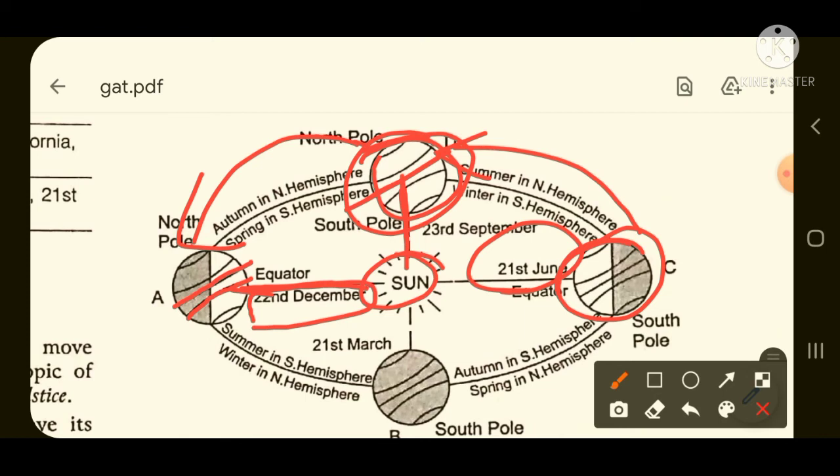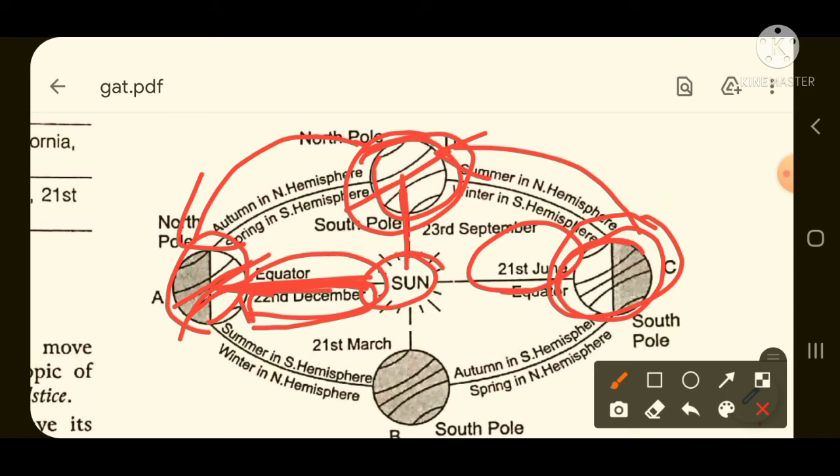So if the sun is coming directly to the tropic of Capricorn, then in this case your winter solstice will occur. Here it was summer solstice, here it was winter solstice, and the date will be 22nd of December. On this date, the southern hemisphere will have the longest day, and the northern hemisphere will have the shortest day.